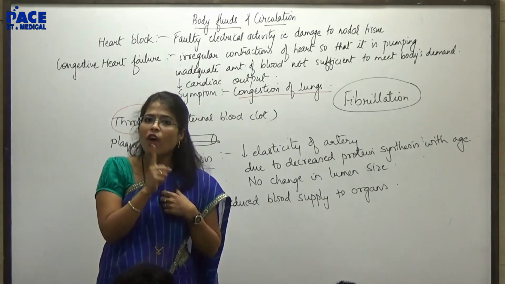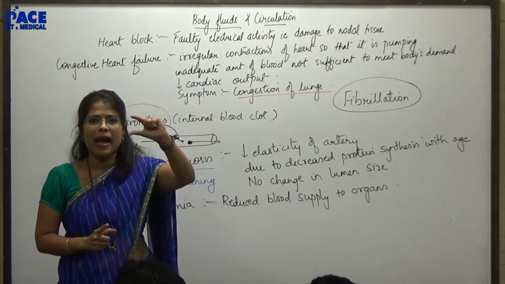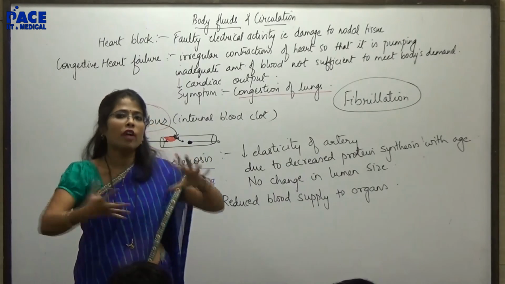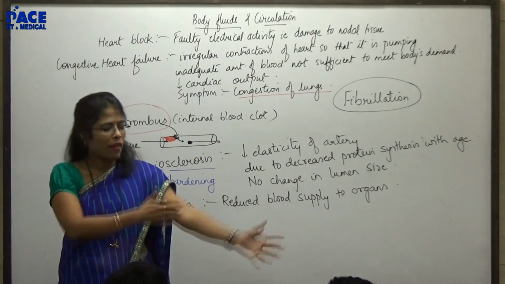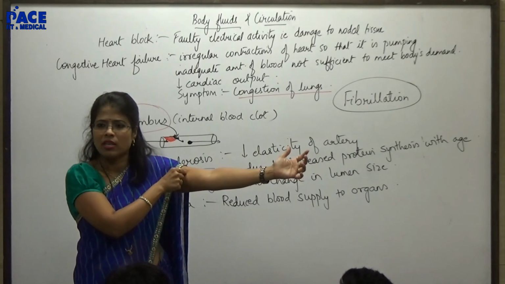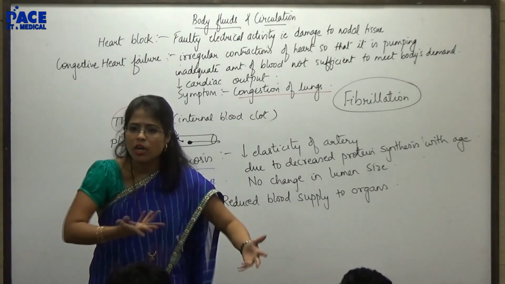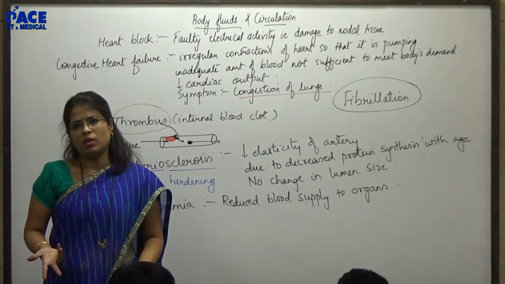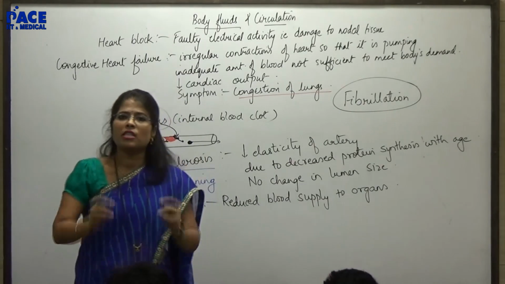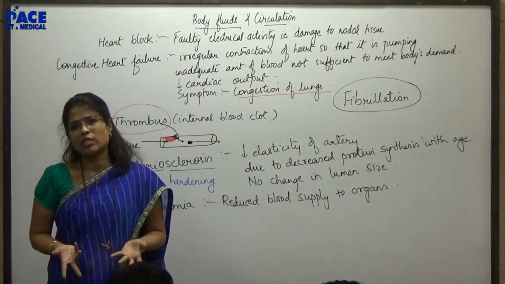Because cardiac muscle follows the all or none principle. If one muscle band is not working properly, it can make the entire muscle not function properly. In the same manner, for example, the biceps here. Some part of the biceps is showing fibrillation. Is it that my entire biceps will show it? No. Why? Because these muscles are not following the all or none principle. So fibrillation is not only with respect to the heart. Fibrillation is with respect to any muscle of the body, but with respect to the heart, it is very dangerous. That's what I said.